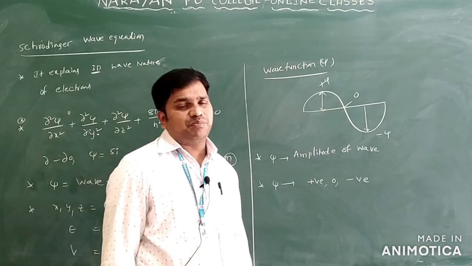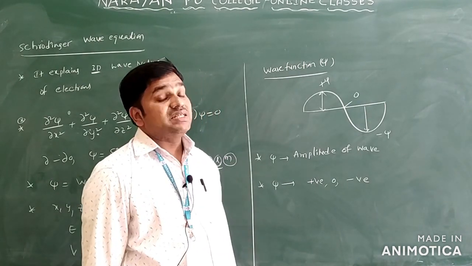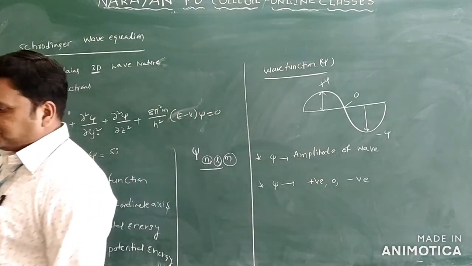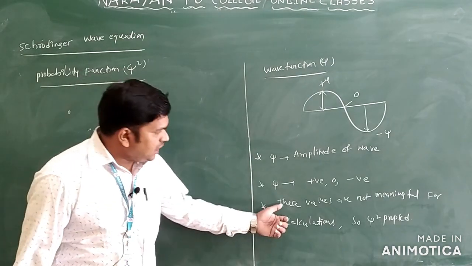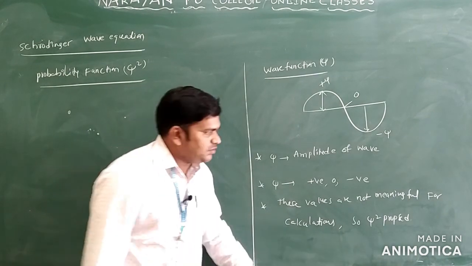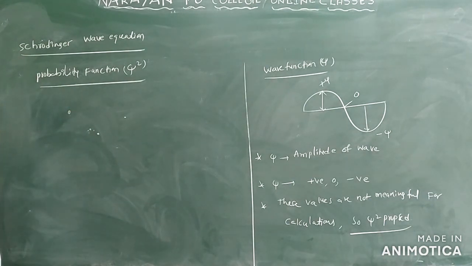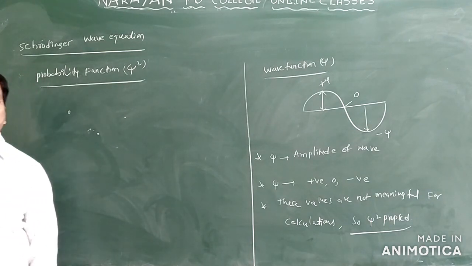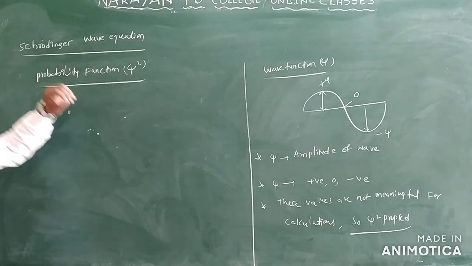For calculation purposes we are not using psi. We are taking psi square only. What is psi square? We call it the probability function. I already told you these values are not meaningful for calculations, so psi square is proposed. Psi square is called the probability function. It is used to indicate the probability of electron density, maximum or zero.